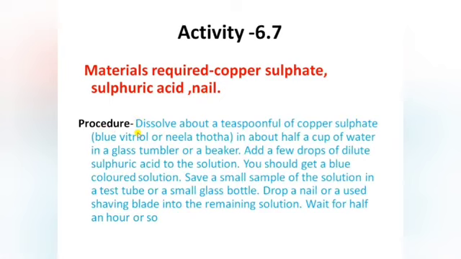The procedure for this activity is, first dissolve about a teaspoon of copper sulfate, or blue vitriol, in about half a cup of water or in a glass tumbler. Then add a few drops of dilute sulfuric acid to the solution. Then you should get a blue colored solution.